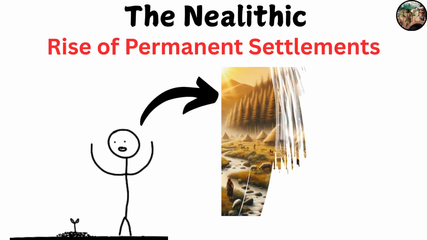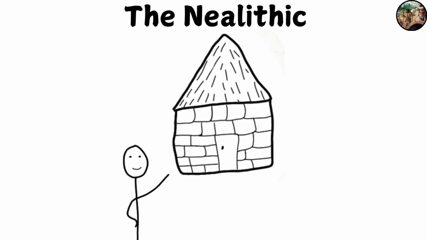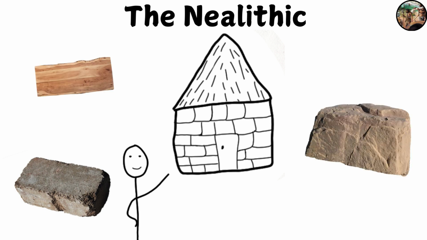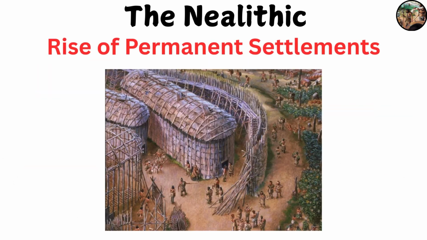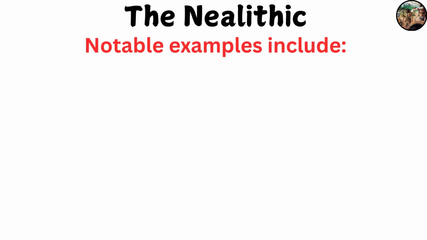With the advent of agriculture, permanent settlements emerged. Villages began to form, with structures made from mud bricks, stones, or wood. These settlements facilitated social interaction and cooperation among community members. Notable examples include Çatalhöyük.